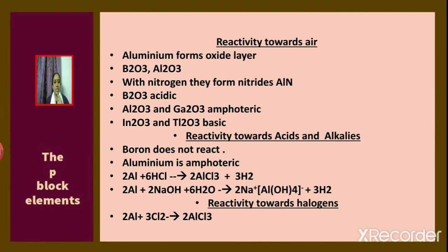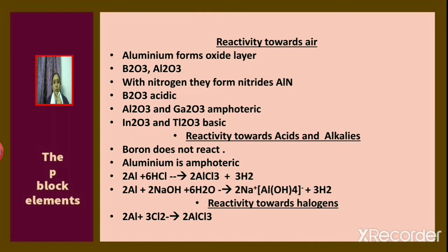Reactivity towards air. Aluminium reacts with oxygen and forms an oxide layer on its surface. Boron reacts with oxygen and forms B2O3, whereas aluminium reacts with oxygen and forms aluminium oxide Al2O3. With nitrogen, they form nitrides. For example, aluminium reacts with nitrogen and forms aluminium nitride AlN.